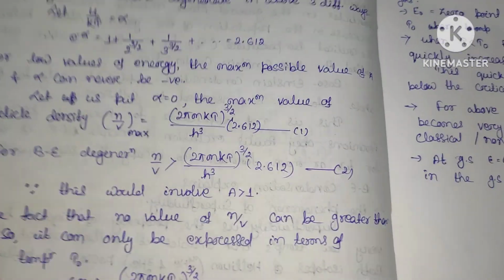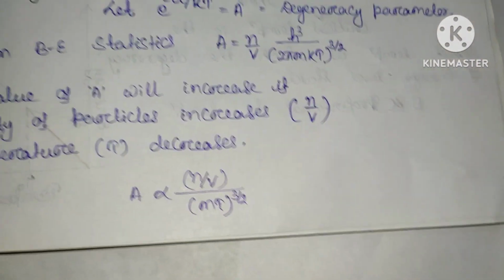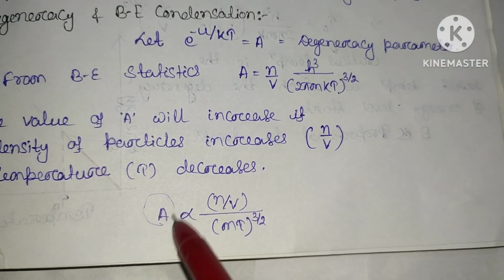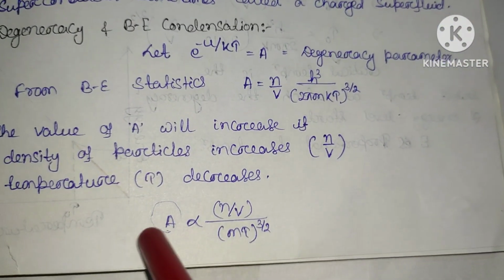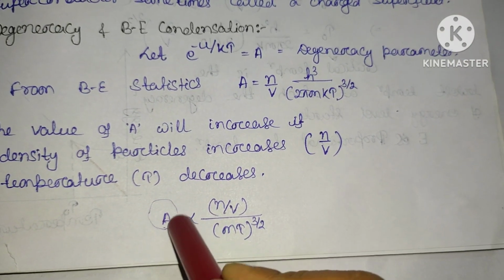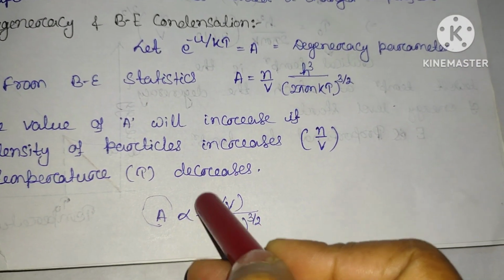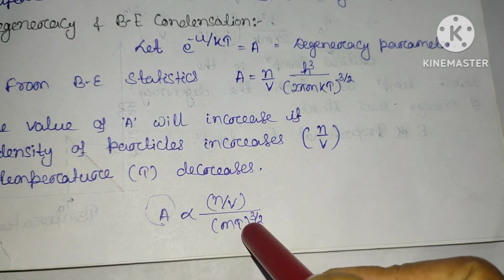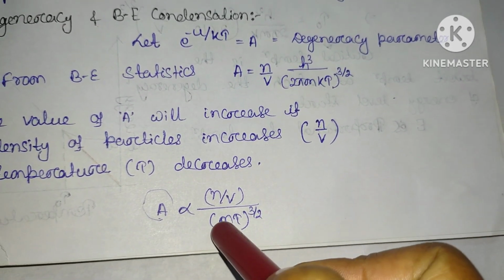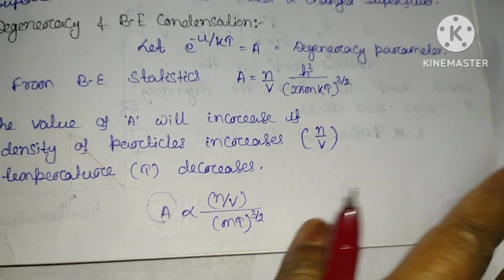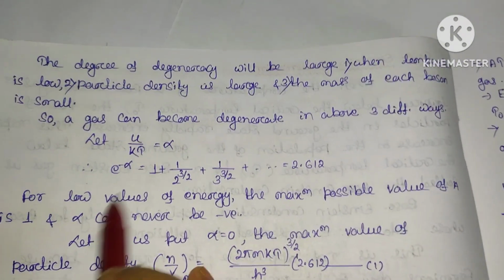So you can see here, this degeneracy parameter value is large when the density is large, the temperature is small and the mass is small. Clear?